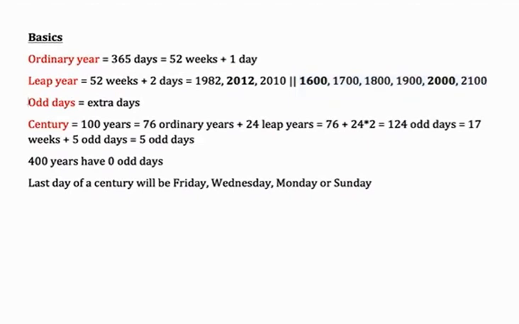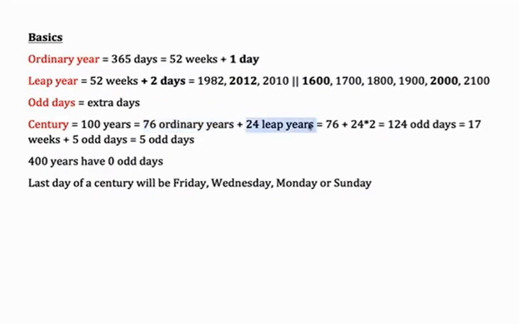The concept of odd days essentially represents the extra days which are there. Say in a leap year, 2 days are extra, so it has 2 odd days. An ordinary year has 1 day extra, so it has 1 odd day. A century, which comprises 100 years, will always have 76 ordinary years and 24 leap years. So how many odd days will it have? Well, 76 for the 76 ordinary years and 48, which is 24 into 2, for the 24 leap years. That means it will have a total of 124 odd days.